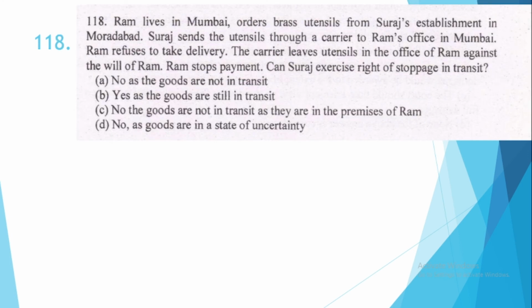118. Ram lives in Mumbai, orders brass utensils from Suraj's establishment in Moradabad. Suraj sends the utensils through a courier to Ram's office in Mumbai. Ram refuses to take delivery. The courier leaves utensils in the office of Ram against the will of Ram. Ram stops payment. Can Suraj exercise right of stoppage in transit? The correct option is option number B, yes, as the goods are still in transit. Because Ram refuses to take the delivery, and this is a reason why the transit hasn't come to an end.